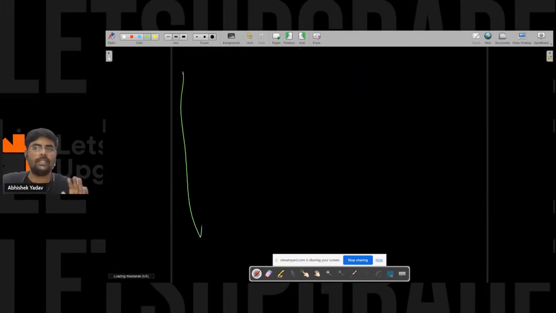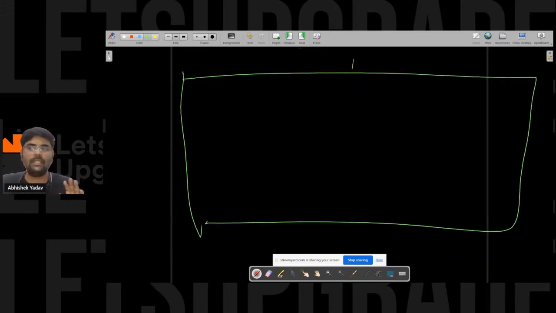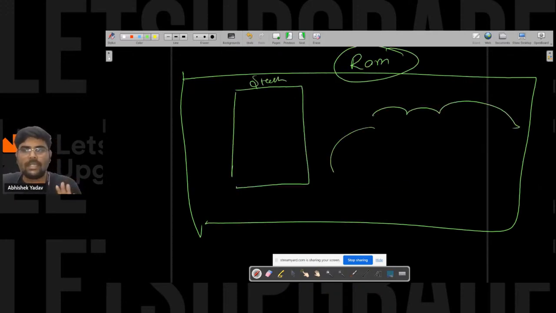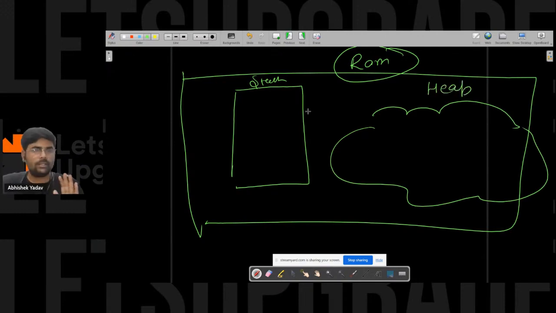Again, it is just the name. RAM is 1, right? In the RAM you have some area allocated to the stack, and you have some area allocated to the heap, right, everyone?